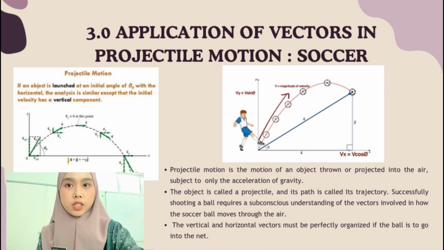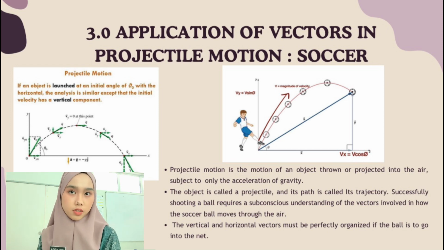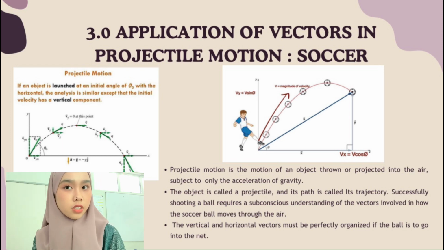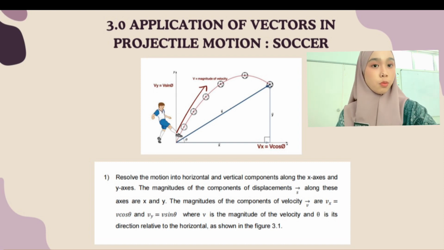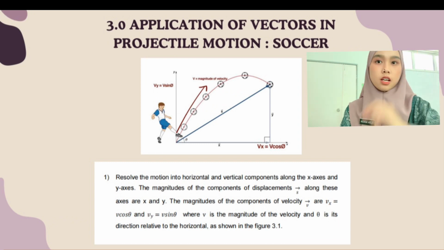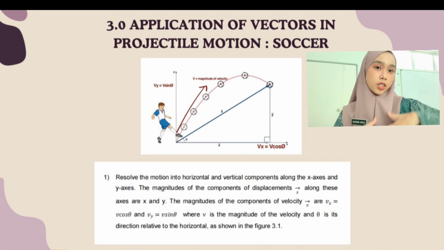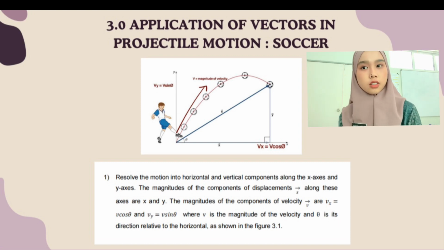So from the diagram below, we can see the projectile motion: if an object is launched at an initial angle of theta with the horizontal, the analysis merely accepts that the initial velocity has a vertical component. So what are the vectors that we need to find? Here, the vector that we need to find is the velocity. So to describe projectile motion completely for these cases, we must include velocity, as I said before, and acceleration, as well as the displacement. We must find their components, which are the components along the x-axis and y-axis.